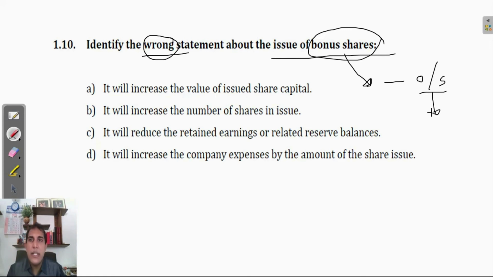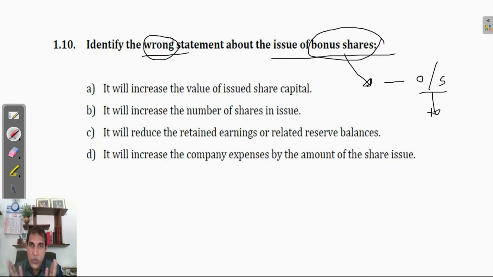Now you can read the answers. It will increase the value of issued share capital. Yes or no? Yes, it will increase, because the credit entry would be the share capital account credit. So we cannot choose that because that option is correct. Second one, it will increase the number of shares in issue.